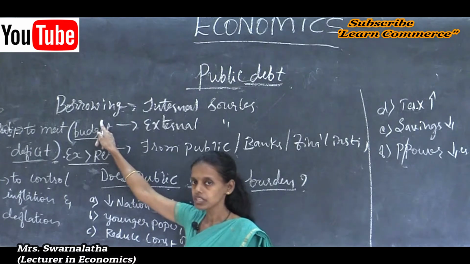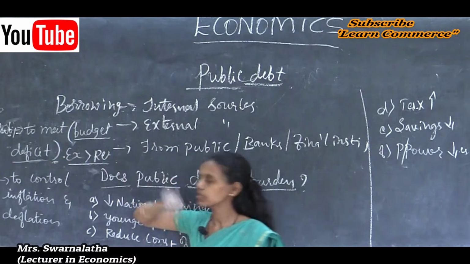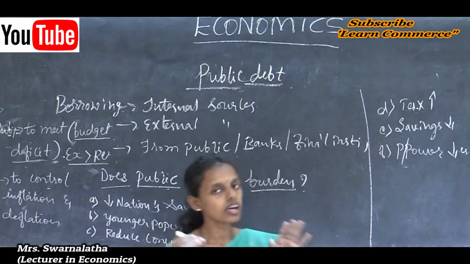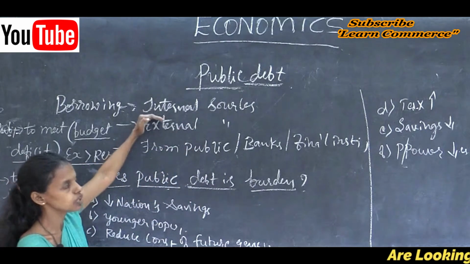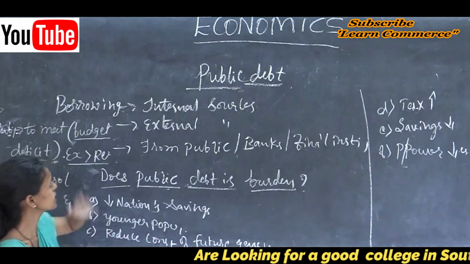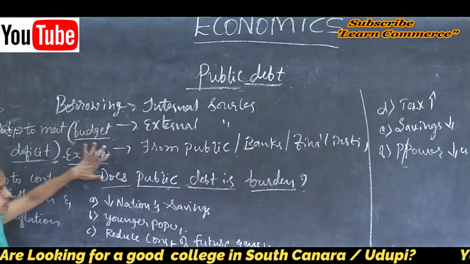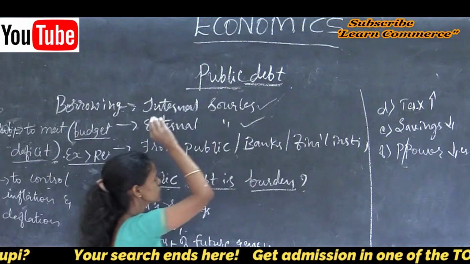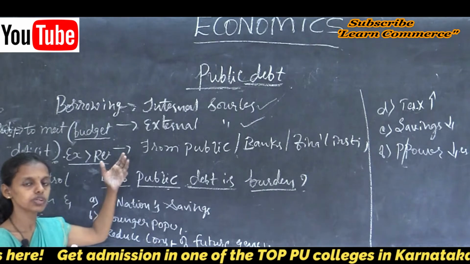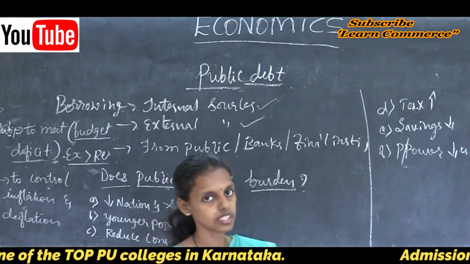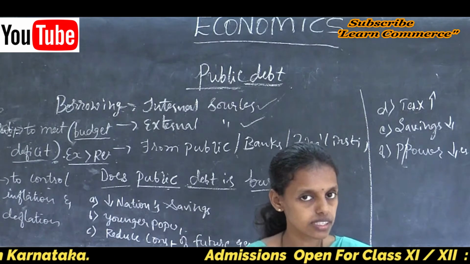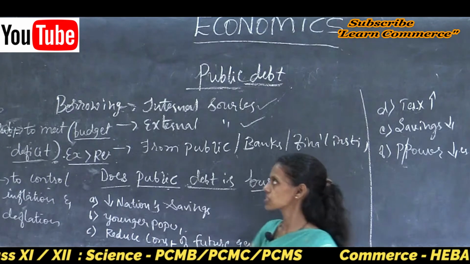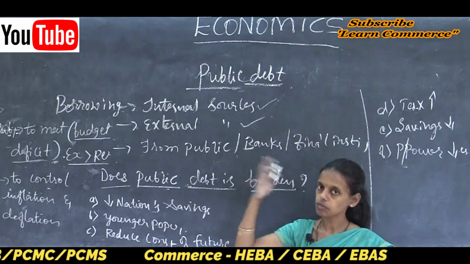Government borrows from the public to meet the budget deficit, to balance the economy, either through external sources or internal sources. External sources are borrowing from outside the country, such as the IMF or international monetary institutions and other banks.